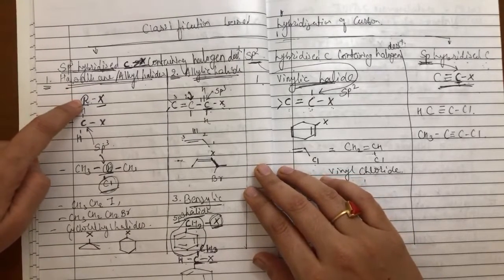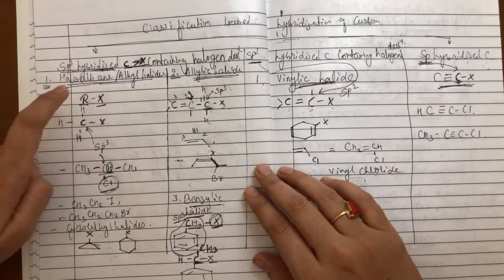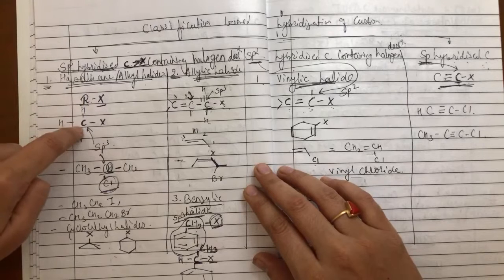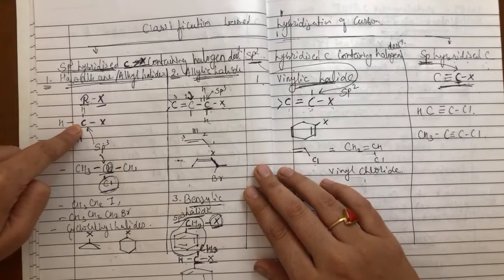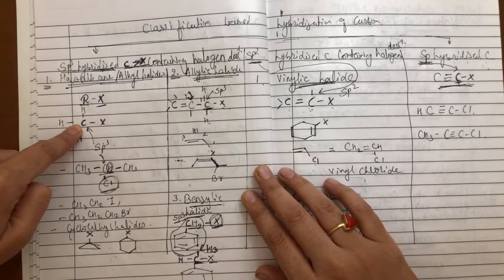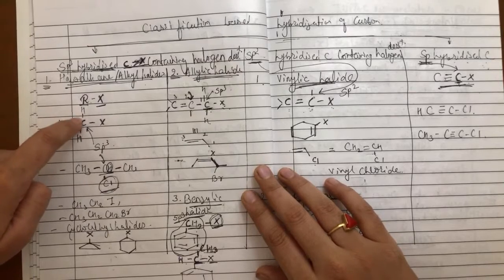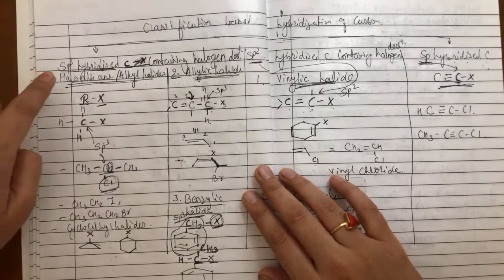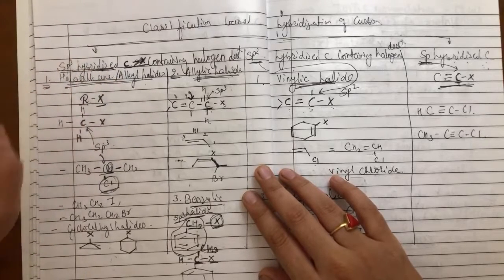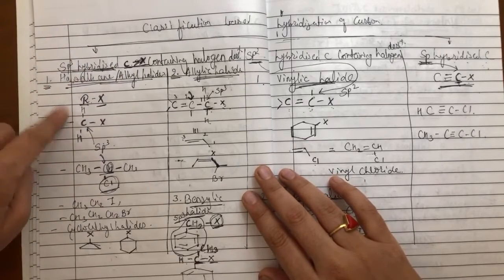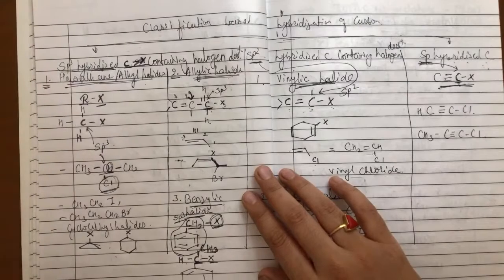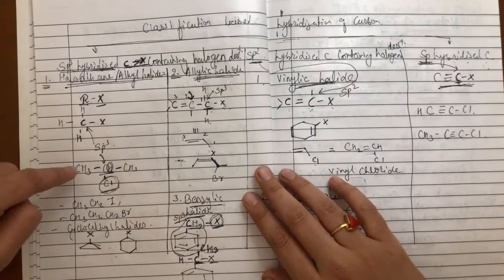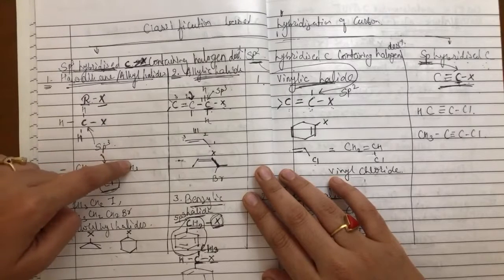So in a haloalkane compound, the halogen is attached to an alkyl chain, and the carbon to which the halogen is attached is an sp3 hybridized carbon. That type of haloalkane or alkyl halide comes under the class where the halogen is attached to an sp3 hybridized carbon, and this class of compounds is known as haloalkanes or alkyl halides. Different examples I had given: CH3Cl, CH3CHClCH3.